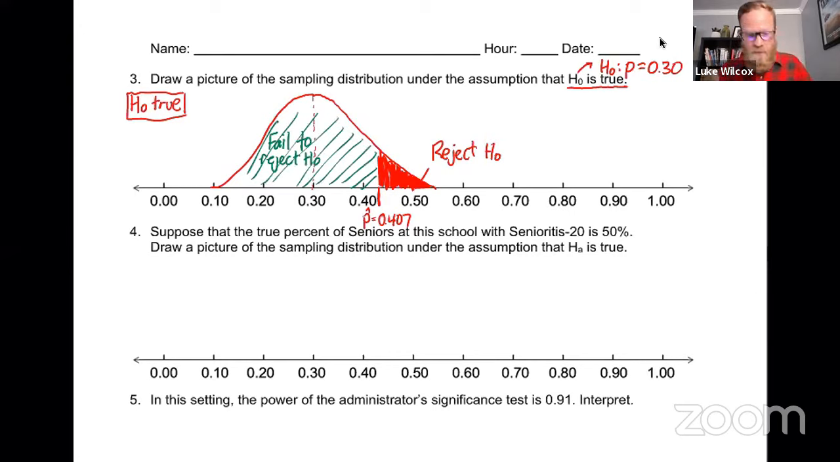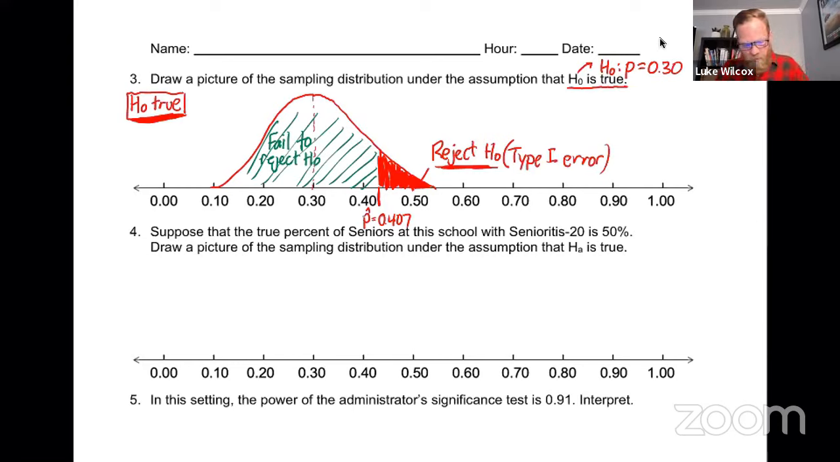Now, let me just pause for a second here. If the null hypothesis is true and we reject the null hypothesis, that is a mistake. That is an error. In fact, it is a type 1 error. And so the area that you see represented in red here represents the type 1 error.